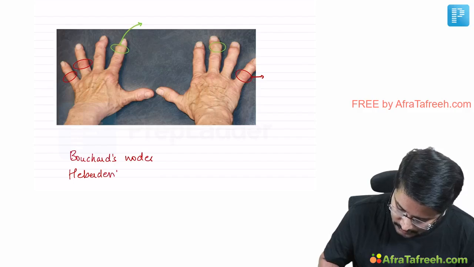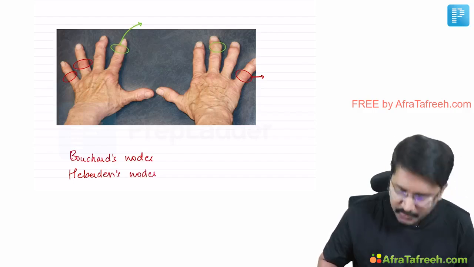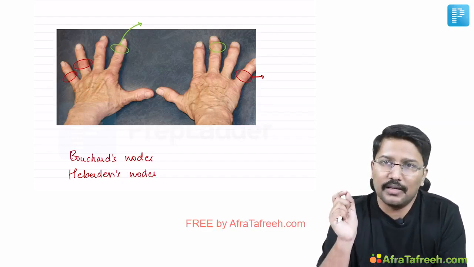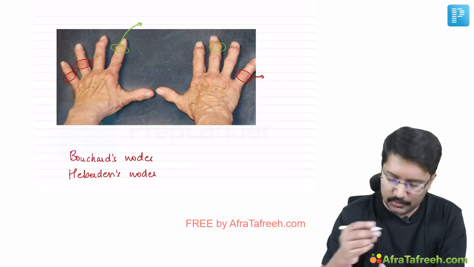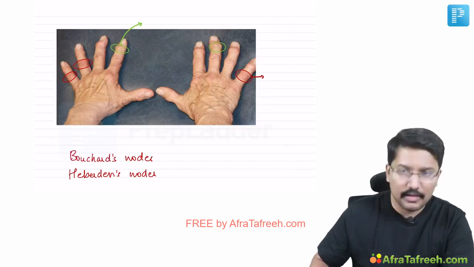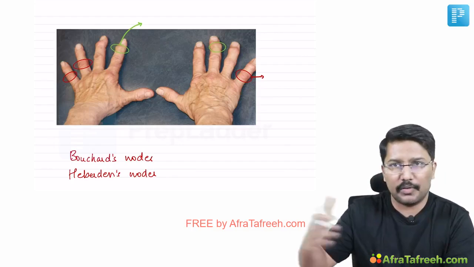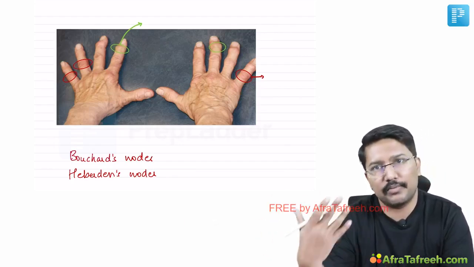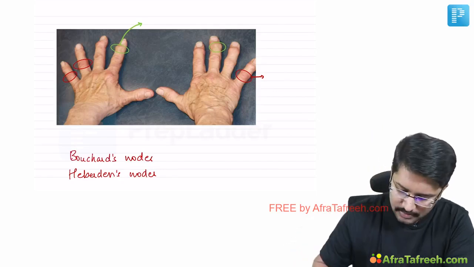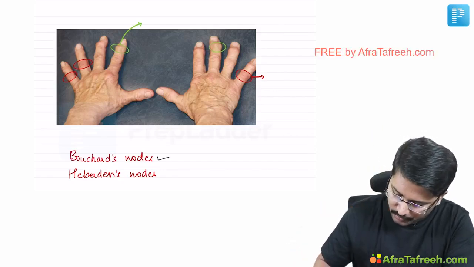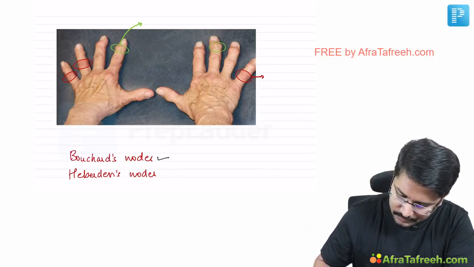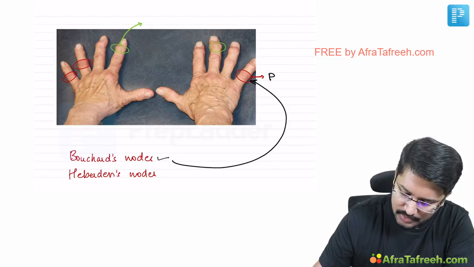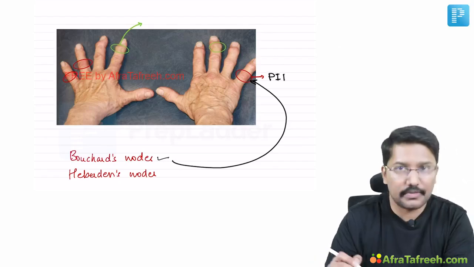Bouchard's and Heberden's nodes. Now, from the MCQ perspective, what really confuses students is which one is Bouchard's and which one is Heberden's. I will give you a simple hack. You know the alphabetical order A to Z. In the alphabetical order, B comes first and then comes H. So if you remember this, B, because it comes first, more characteristically affects proximal interphalangeal joints. So remember, Bouchard's mainly affects proximal interphalangeal joints.